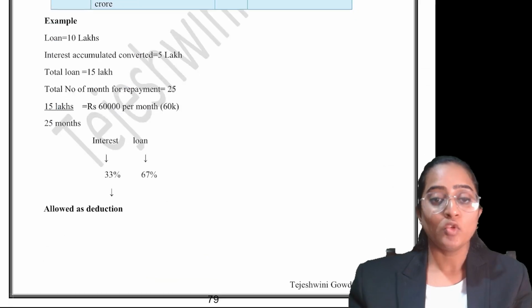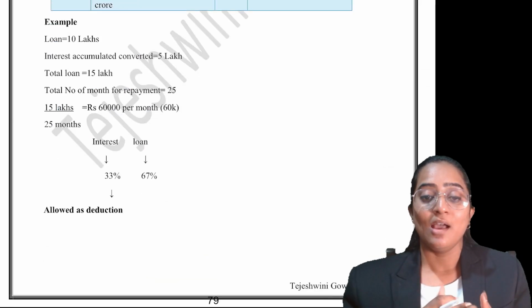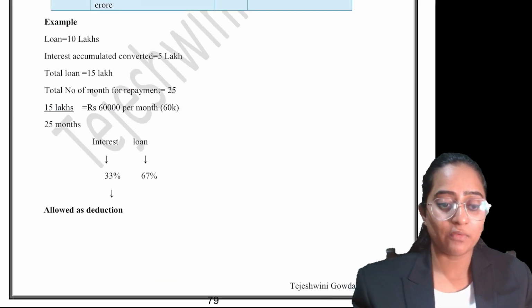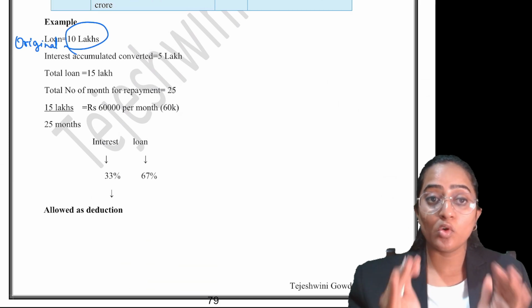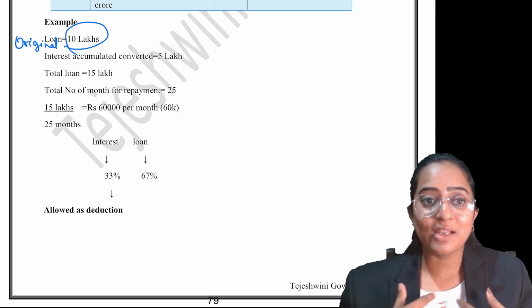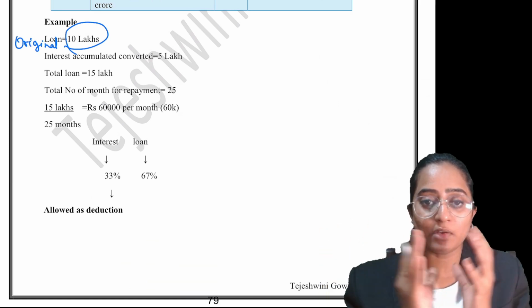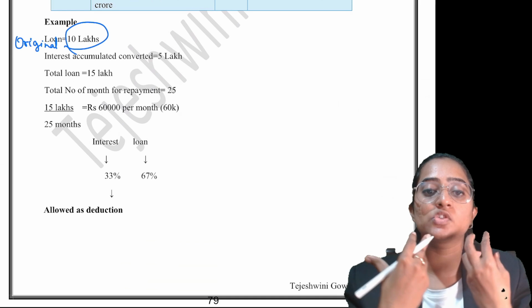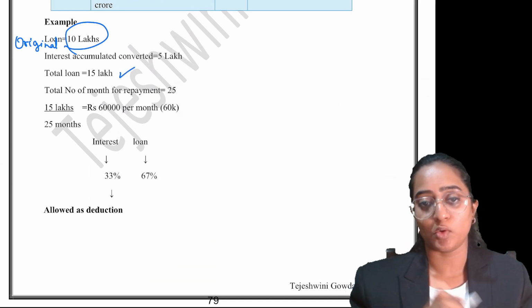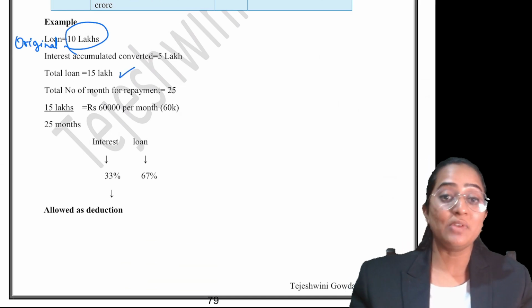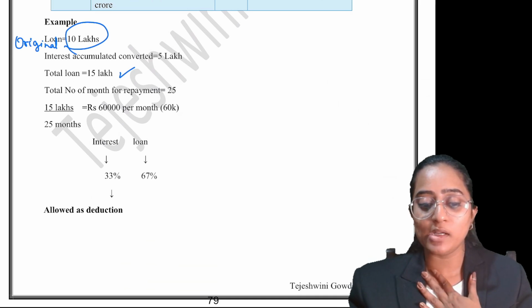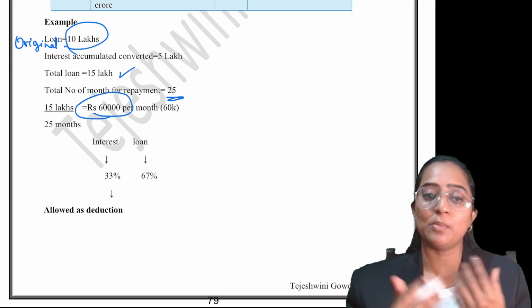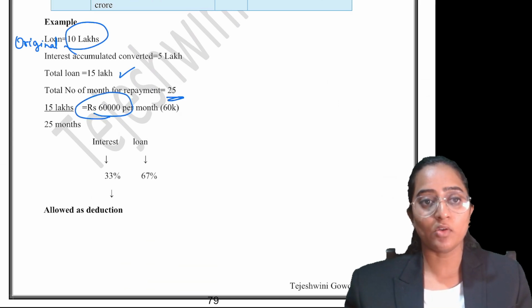What you're doing is approaching the bank and telling them, please, for the original loan of 10 lakh rupees which I took, add the accumulated interest of 5 lakh rupees and restructure my loan to be 15 lakh rupees, not 10 lakh. Out of that 15 lakh, I will be paying 60,000 rupees per month for 25 installments. Every month I'll pay.